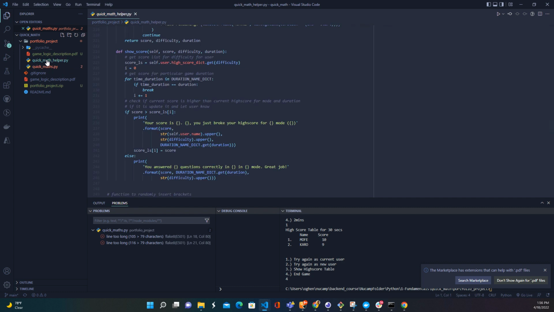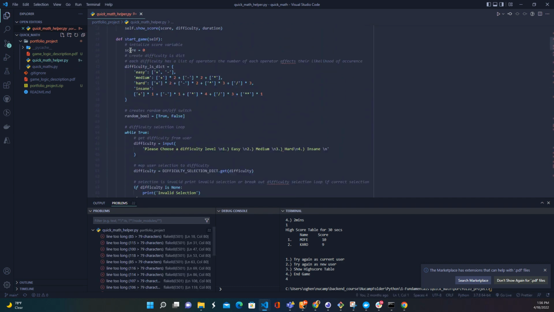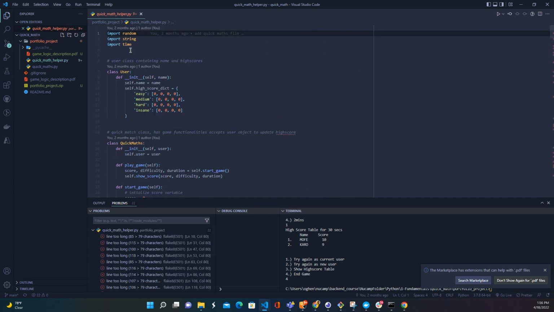For this code, it's all Python, mostly Python. I think I used the string inbuilt packages: random, string and time. Those are the only packages I used.